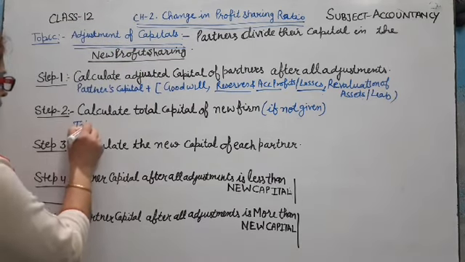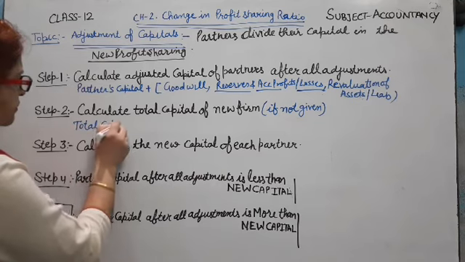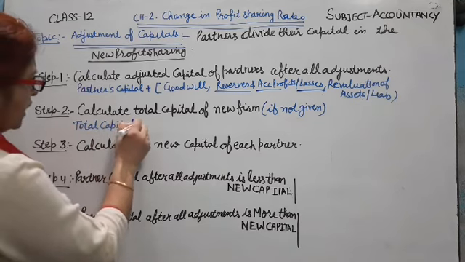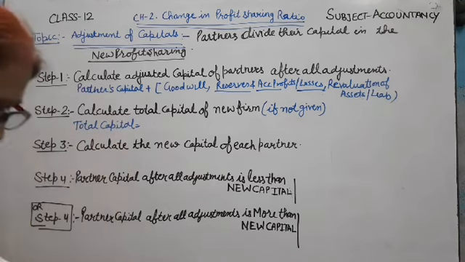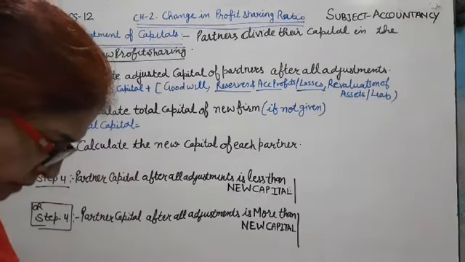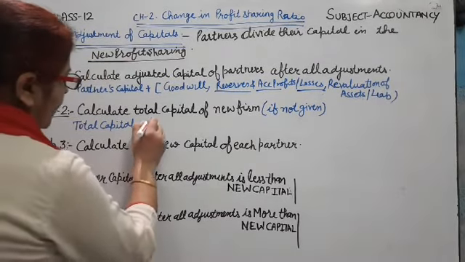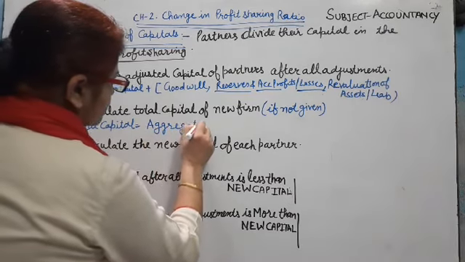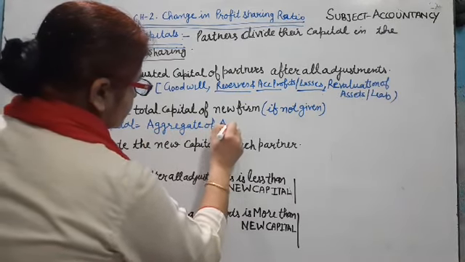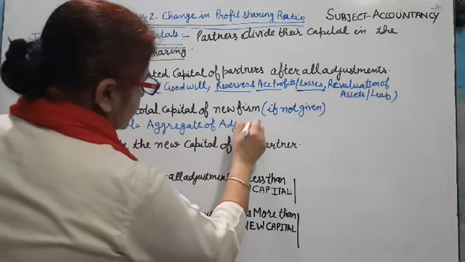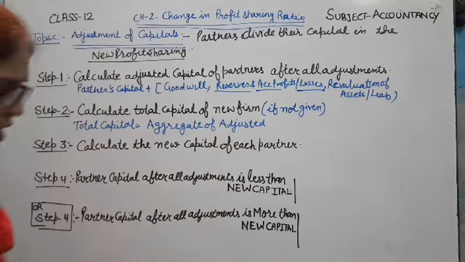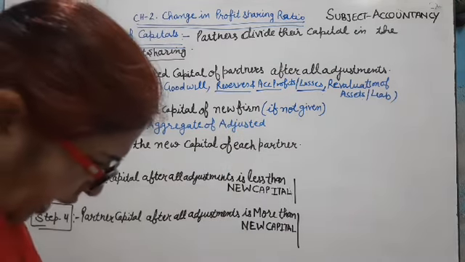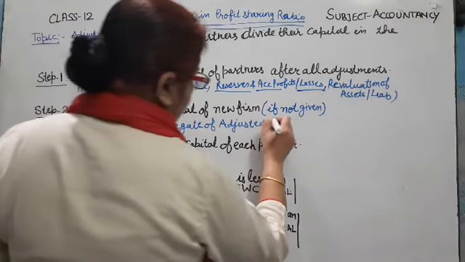So how can we find the total capital of the new firm? Total capital is equal to aggregate of adjusted capitals of partners. Aggregate means total.